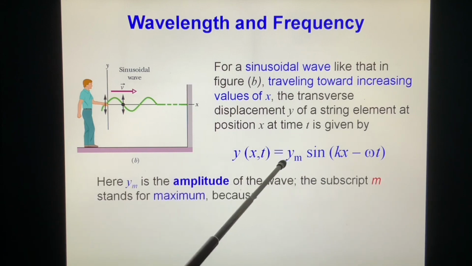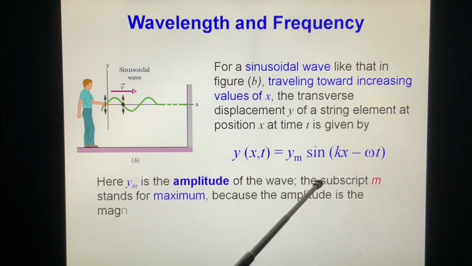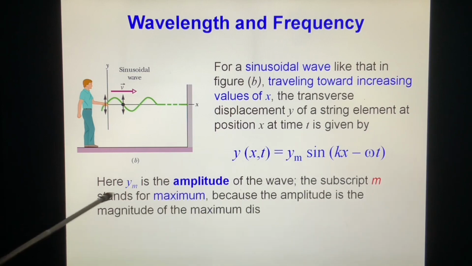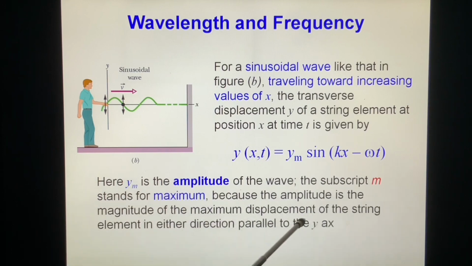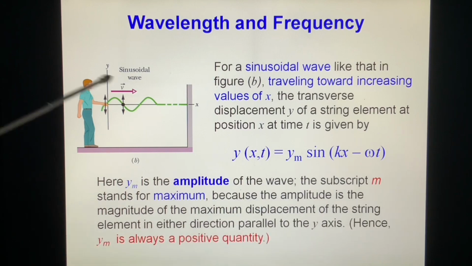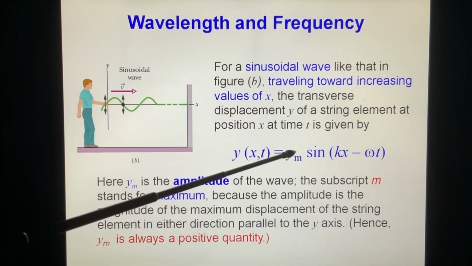That's the maximum displacement. The subscript m stands for maximum, because the amplitude is the magnitude of the maximum displacement of the string element in either direction, parallel to the y direction. Now, this is a magnitude. Hence, y_m is always a positive quantity. That's the definition.